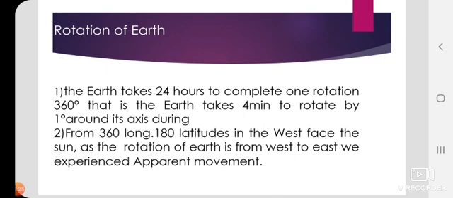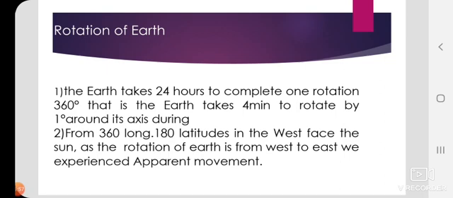So in the textbook, page number 2, you would have realized by observation that the shadows in the early morning and evening were longest, while those at noon were the shortest. Yes, we know that the shadows in the early morning and evening are longest. Then at 12 noon, it will be shortest, near your feet, because of the change in the apparent location of the sun in the sky.